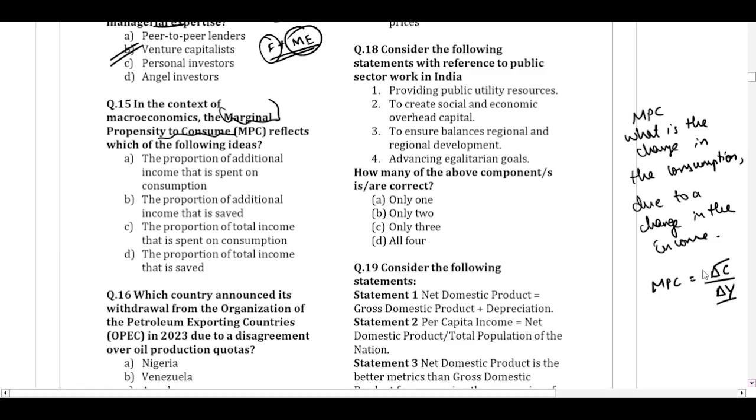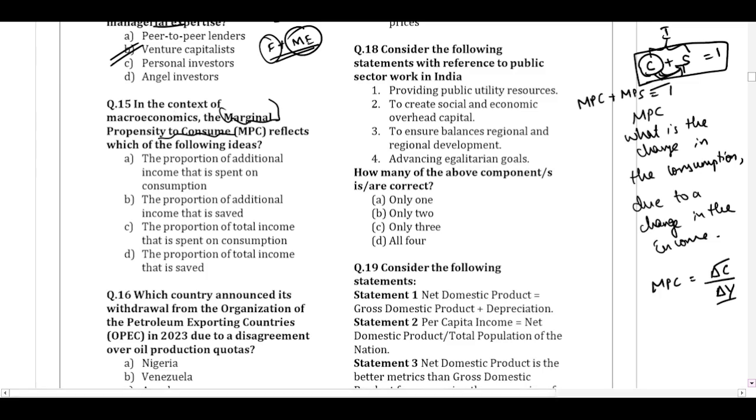And marginal propensity to save is how much of the proportion of a person is being saved. And income can only have two components. If you get 100 rupees, you can either spend that money, called the consumption, or you can use part of it for savings. So the net sum of both of these should come to one because whatever you have consumed, the remaining amount will be saved. If you put more for savings, then you'll have less for consumption. So ultimately, the total sum will be 100 in the case of our example. So remember, marginal propensity to consume plus marginal propensity to save will be equal to 1.